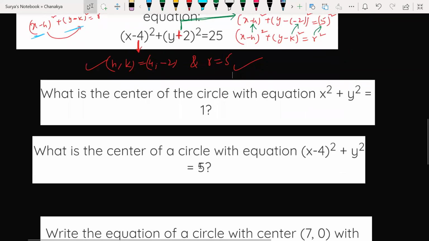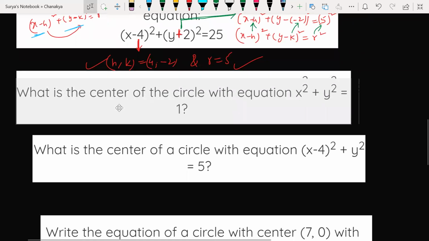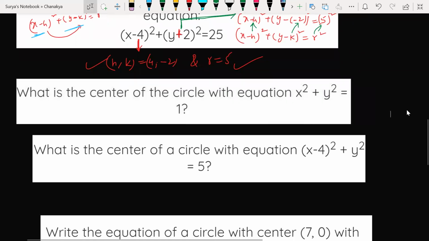Yes sir, very easy. Now look, what is the center of this circle equation? Center is 0. Very good, fantastic. How 0? Look, how can I write this in the standard form? (x minus 0) whole square plus (y minus 0) whole square is equal to 1 square. So what will my center be? What is the center here now? 0. Compare with the standard form. What is h comma k here?